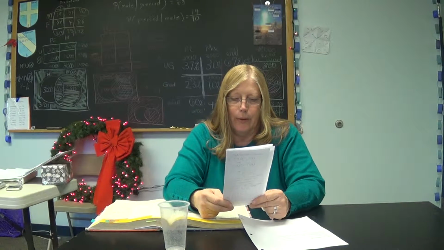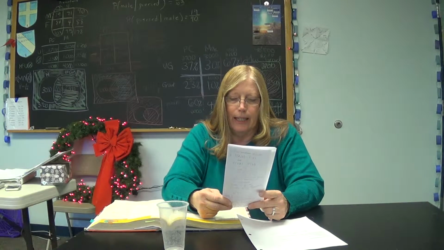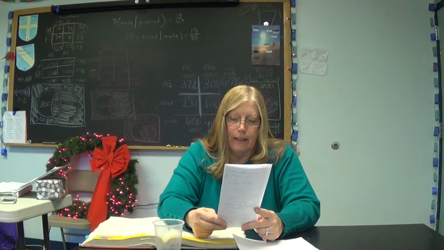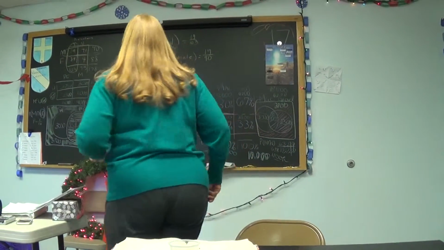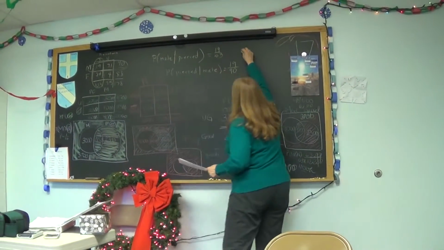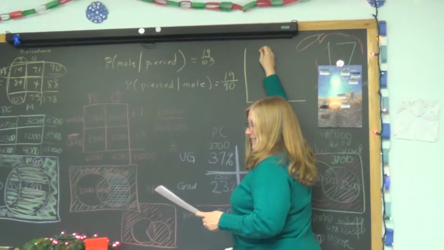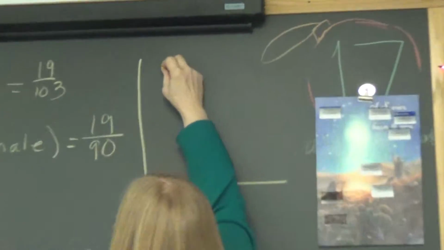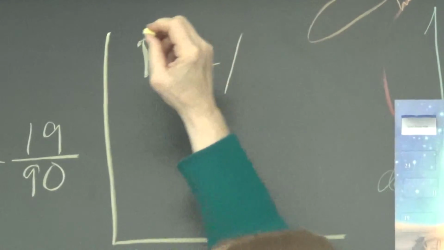It's pretty straightforward. And now I would like to find out about independence. What's the probability of a head? I'm tossing a fair coin.